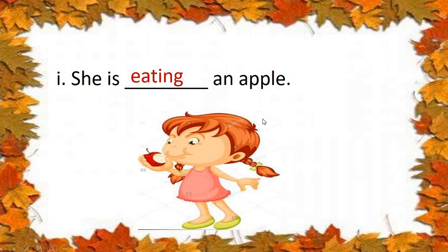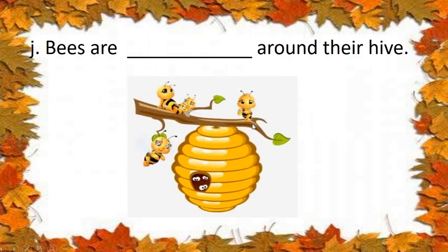Okay? Now see the next sentence. Number J. Bees. See the picture. There is a beehive. And see, there are bees, 1, 2, 3, 4, and there are many inside. This is a beehive. Okay. So bees are, the word is buzz. B-U-Z-Z.